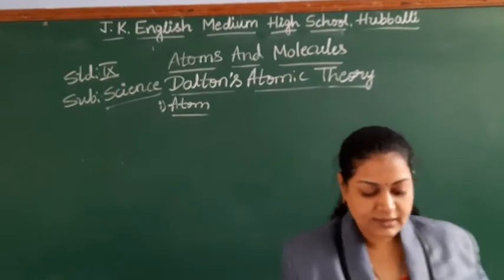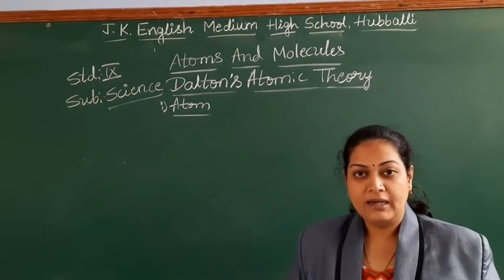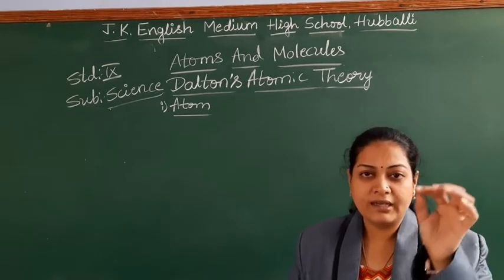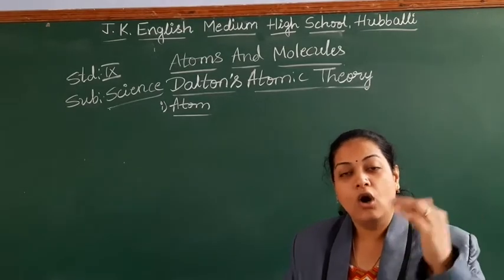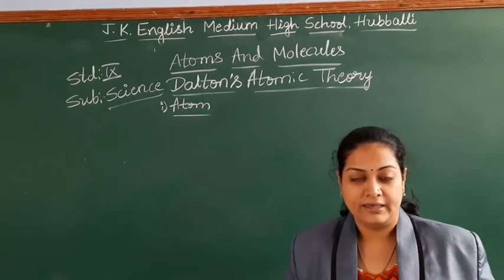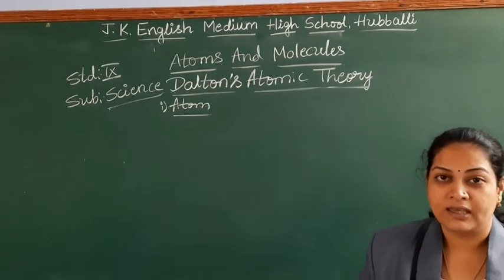So what Dalton said, you take any of the elements, any of the matter, and if you check, at last it is made up of very tiny, very small, the smallest particle of that element, and he said that it is an atom. So this is the first postulate of Dalton's atomic theory.